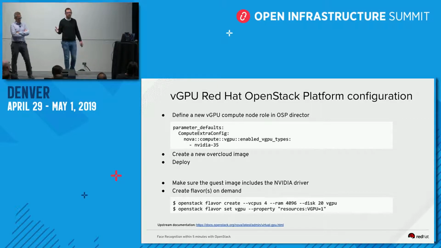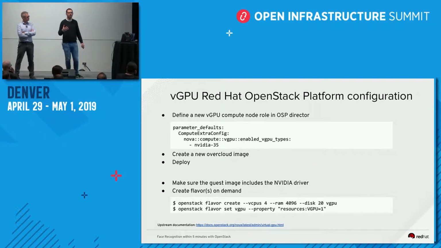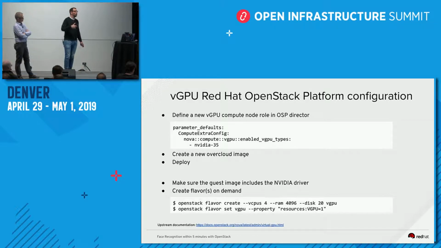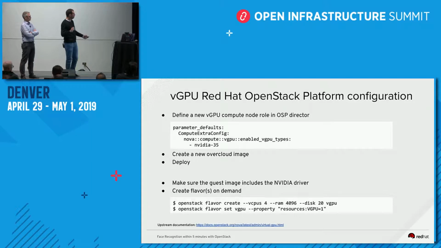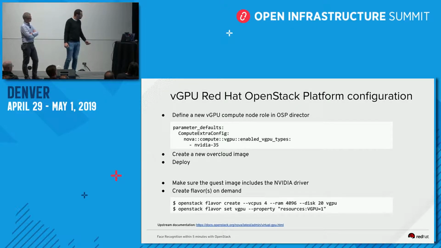Day two is how to enable the feature to your users. For that, again, it's very simple. What you have to make sure is to create an image where you have the NVIDIA drivers on the guest. That's the first step. And the second step is to create a specific flavor or multiple specific flavors depending on what you want, where you are providing a crucial piece of information, a new extra spec saying, okay, I just want to use one single virtual GPU for this specific instance, and then OpenStack Nova will actually allocate the specific virtual GPU for you.